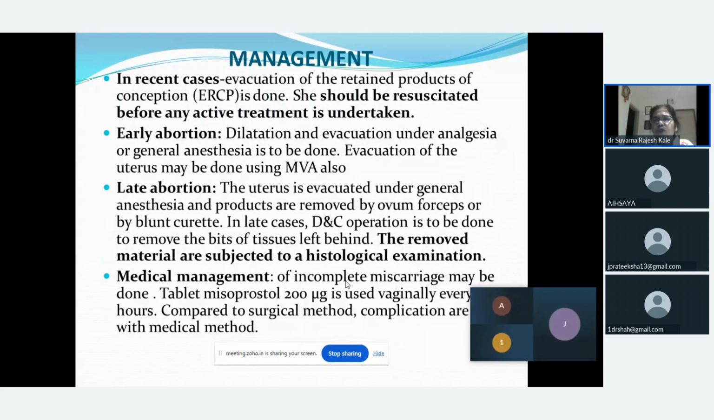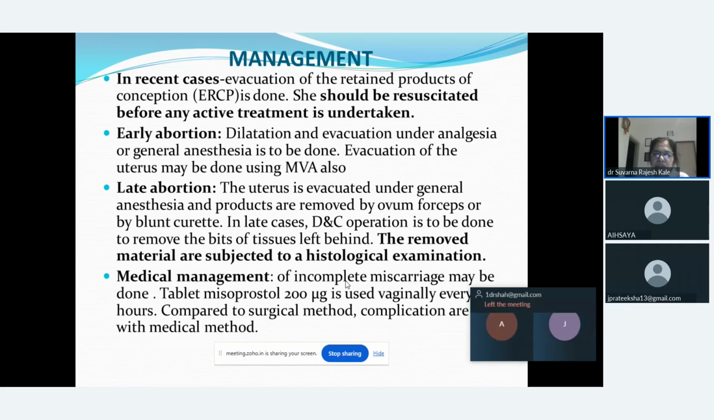So what should be the line of management in case of incomplete abortion? It is found that in recent cases, evacuation of retained product of conception, which is called ERPC, should be done. It should be done by resuscitating before any active treatment is undertaken. So if the female is having an early abortion, dilatation and evacuation should be done under local anesthesia or general anesthesia, and evacuation of the uterus can be done.